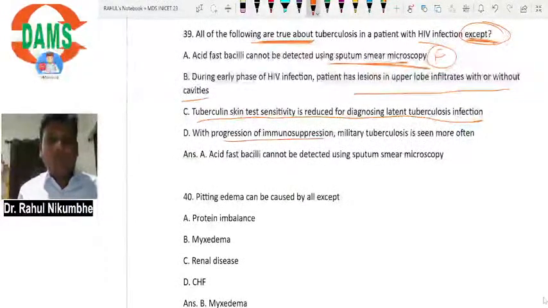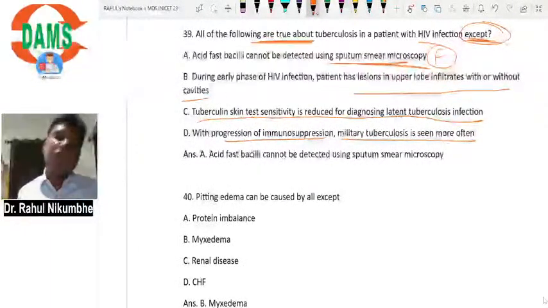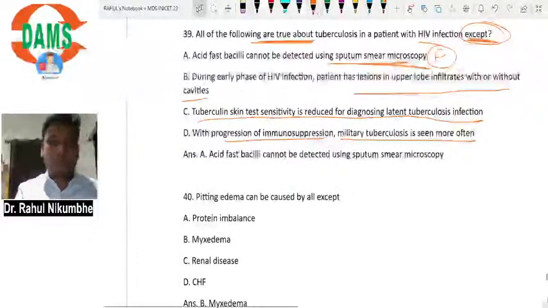With progression of immunocompression, miliary TB is seen more often. Yes, it is evidence-based medicine. In immunocompromised patients, miliary TB is more common.